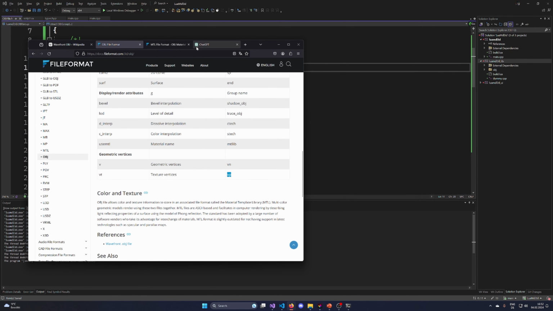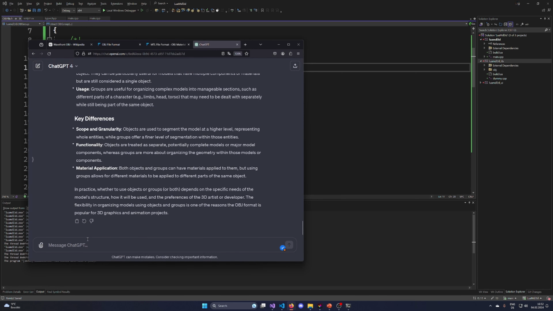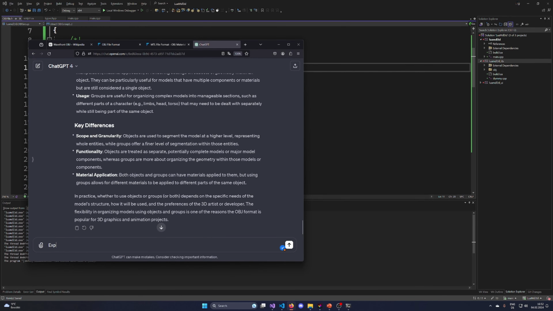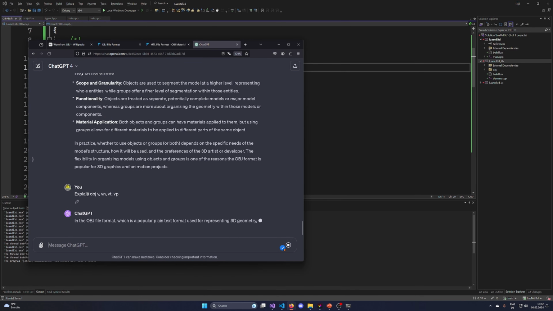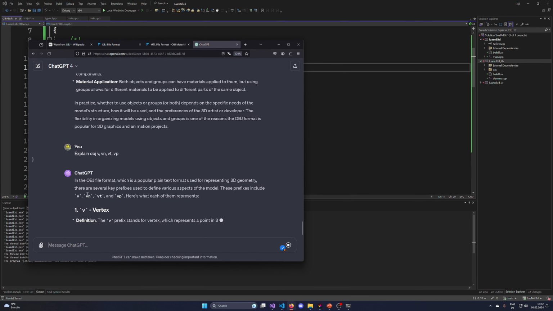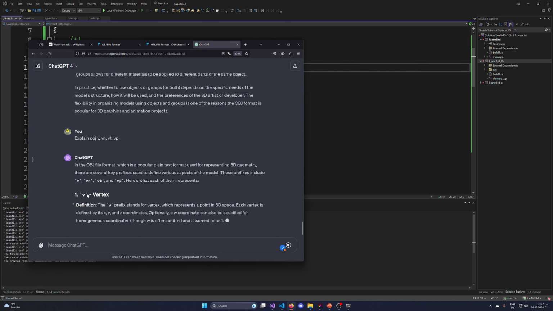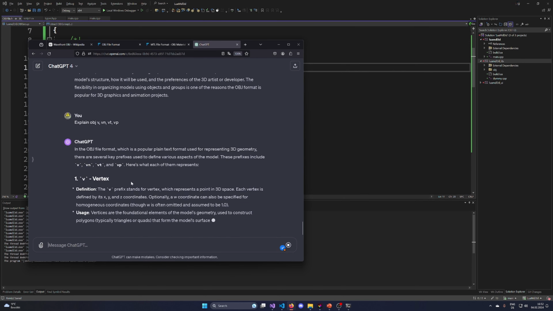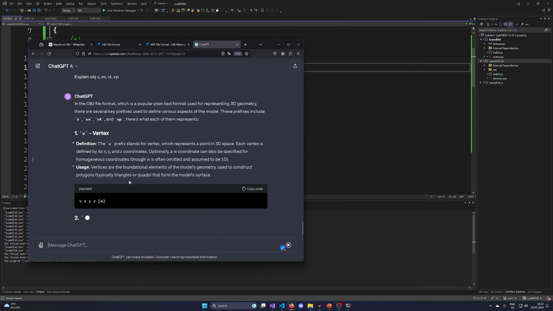What are they doing? Explain OBJ v vn vt vp. So v is vertex. That's quite similar. Oh, that's quite straightforward.